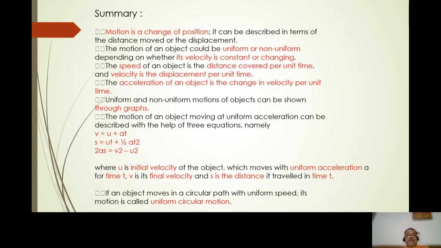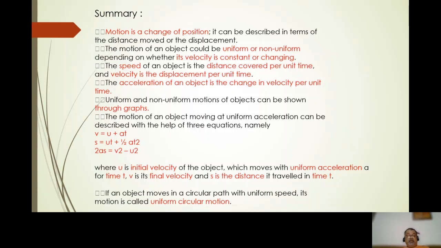The speed of an object is the distance covered per unit time, and the velocity is the displacement per unit time. The acceleration of an object is the change in velocity per unit time.